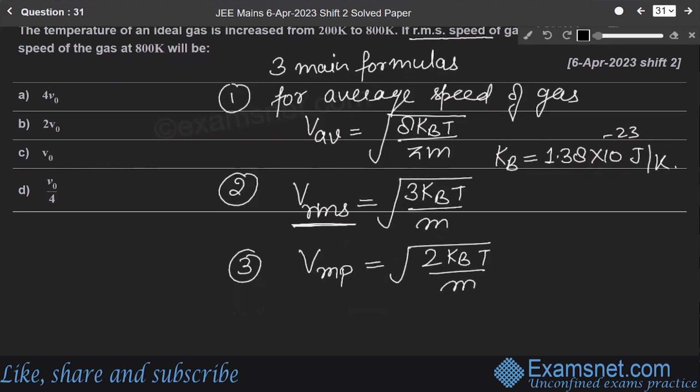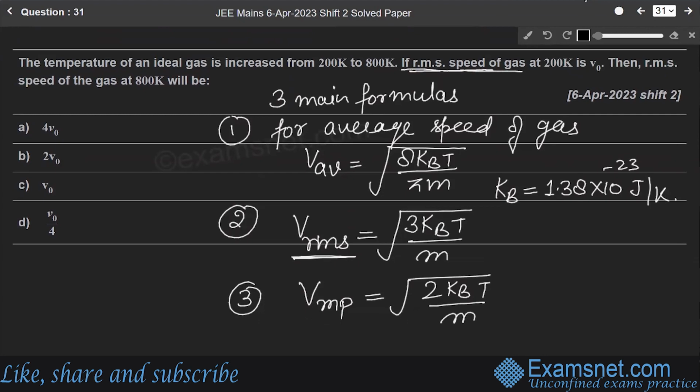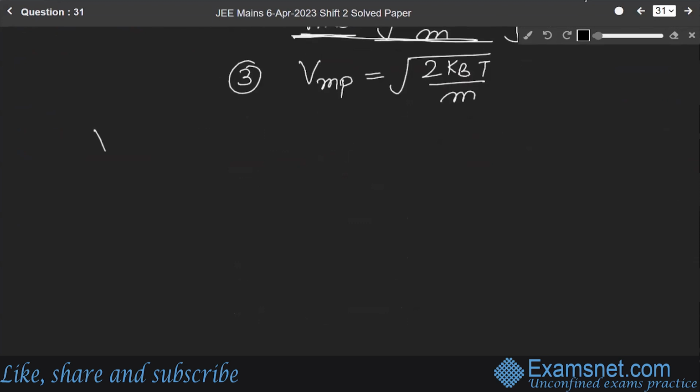Among these three formulas, this question is asking about the RMS speed. So we are using this formula, VRMS is equal to under root 3 kBT over m.